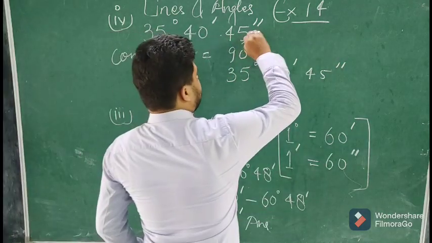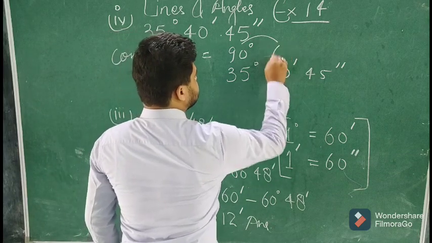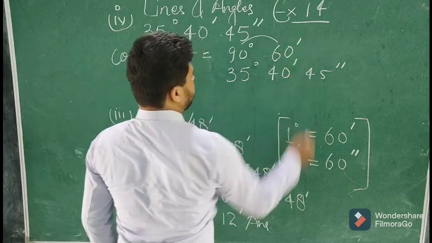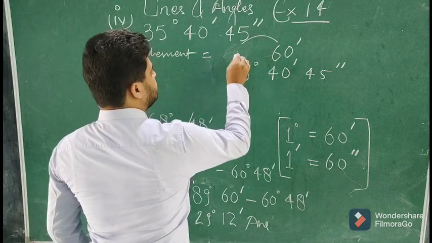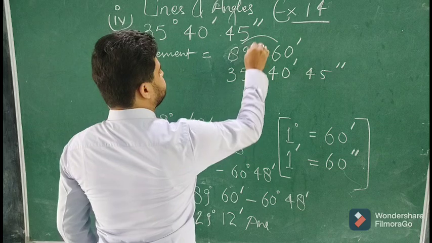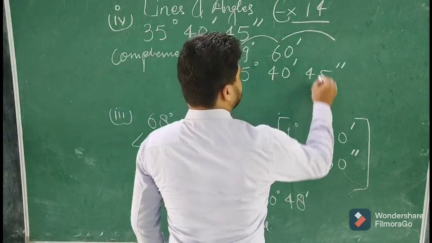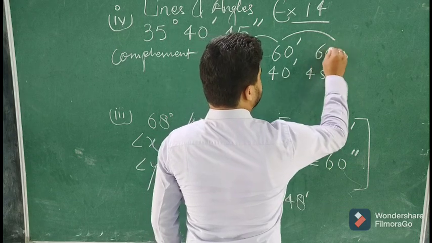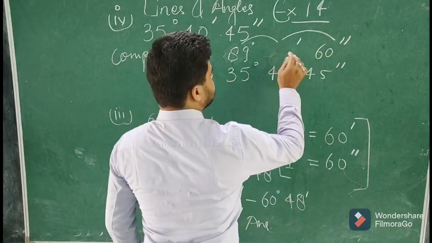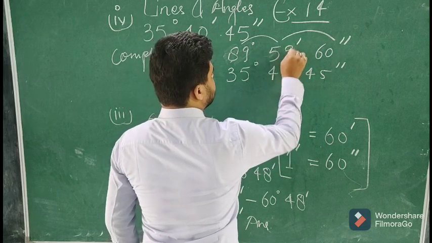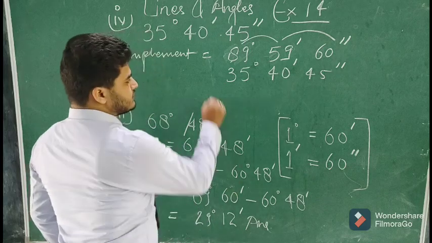Now take 1 degree carry from 90 degree, so it will become 60 minutes, reducing 90 degree to 89 degree. Now take 1 minute carry, so 1 minute is equal to 60 seconds, reducing 60 minutes to 59 minutes.